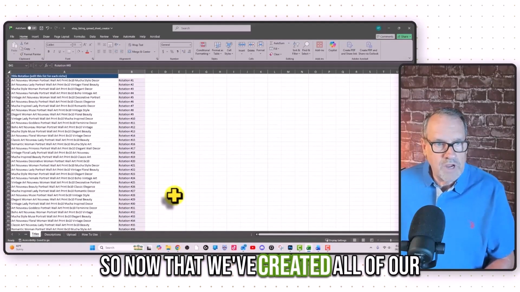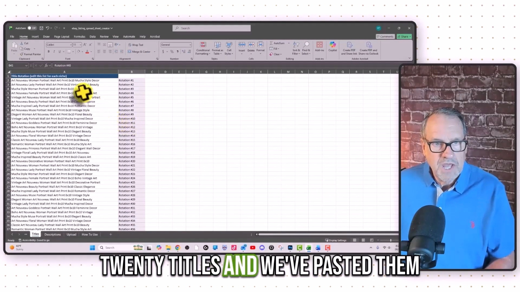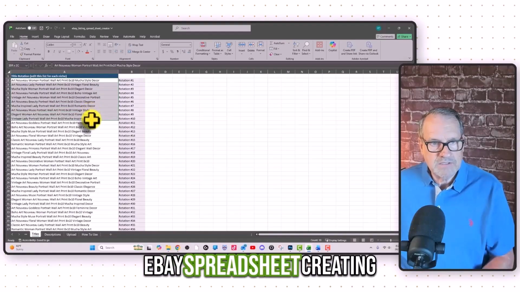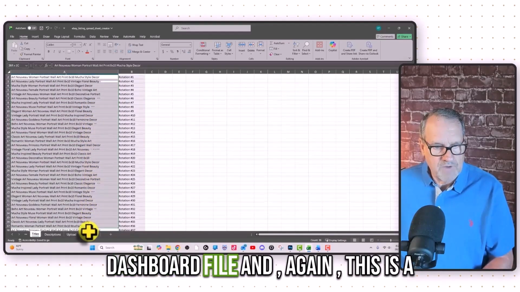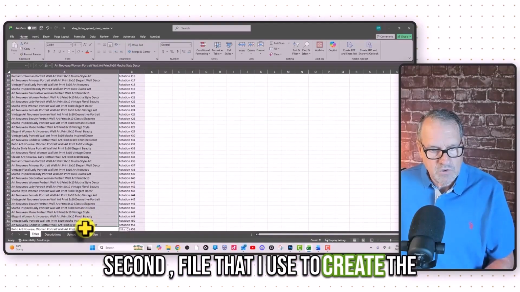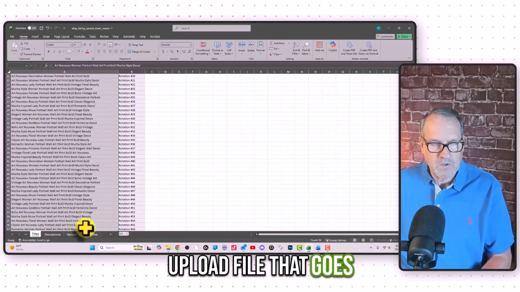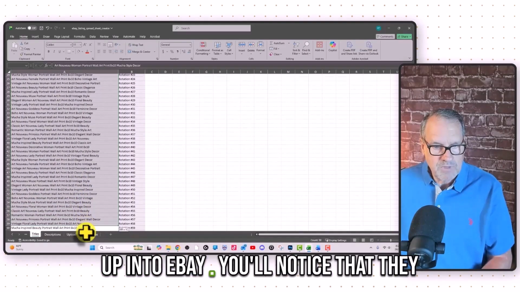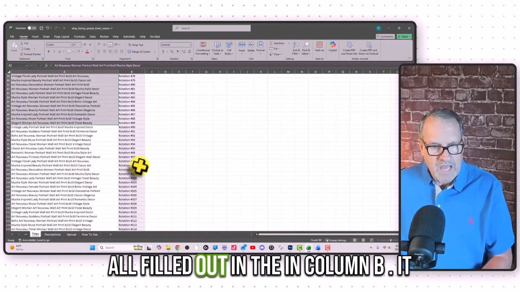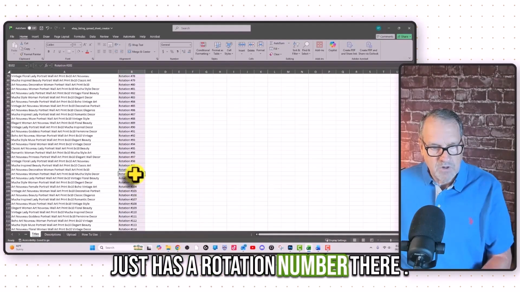So now that we've created all of our 20 titles and pasted them into our eBay spreadsheet creating dashboard file, which is a second file that I use to create the upload file that goes up into eBay, you'll notice that they are all filled out, and in column B it just has a rotation number there.